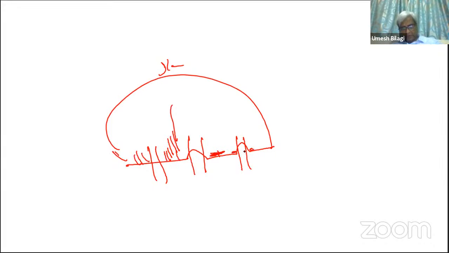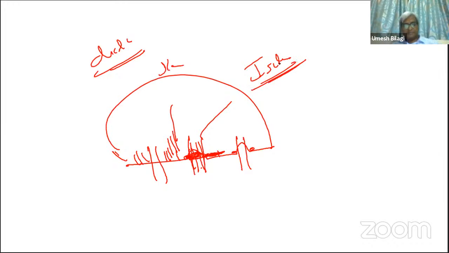When these exudates come here, they will crush these blood vessels. So although initially there was a dilatation of the blood vessels, this leads to constriction of blood vessels, leading to ischemia. Initially there is dilatation, later there is ischemia.